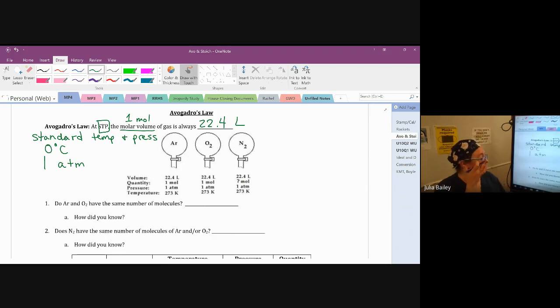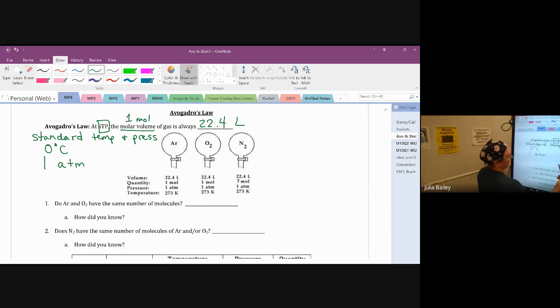ATM of pressure. We know this to be true because it's going to be true for any gas, that if you have 1 mole of it in a container and you got the container to 0 degrees Celsius and 1 ATM of pressure, the only way you could do all three of those things is if you had 22.4 liters as your size of your container.